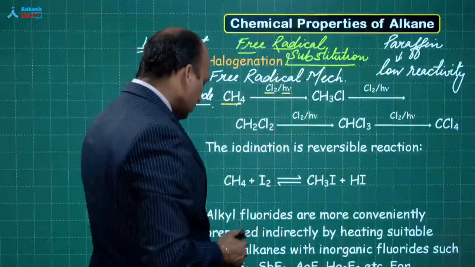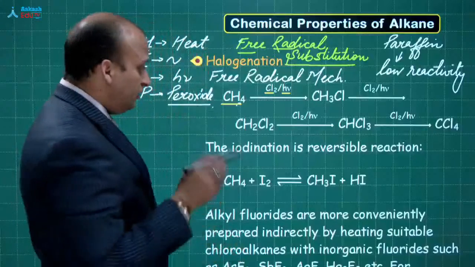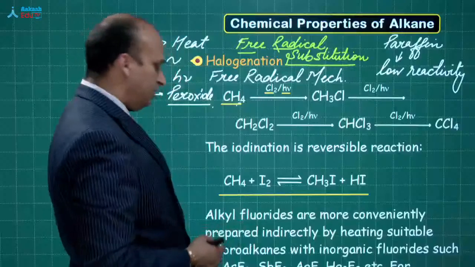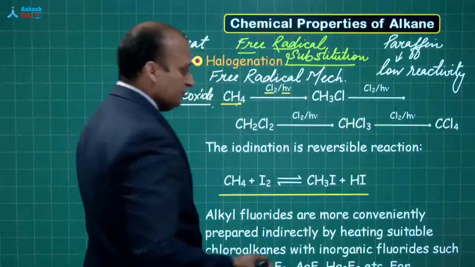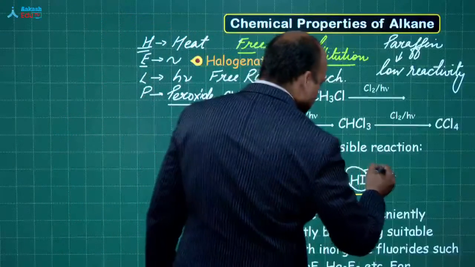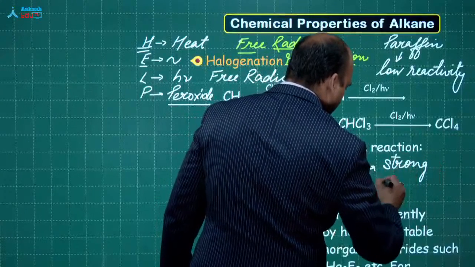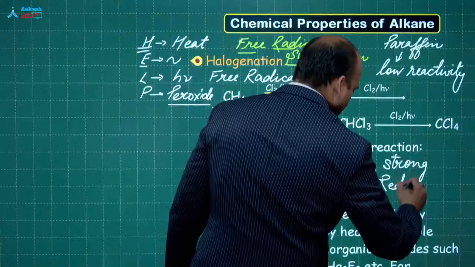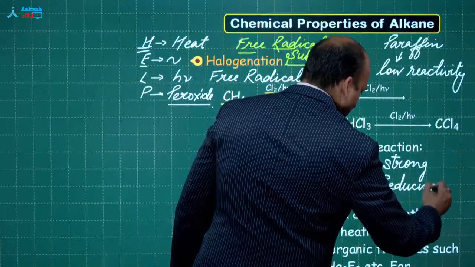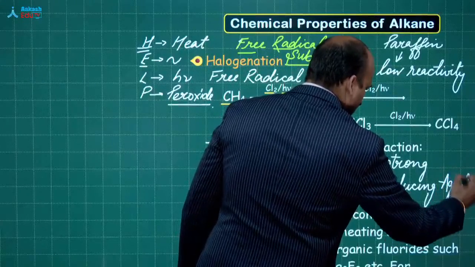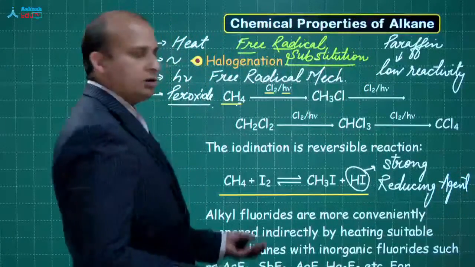Okay. Now some specific things. When you talk about iodine, what you observe is that this reaction is reversible. Why is it reversible? Because this HI is a strong reducing agent.